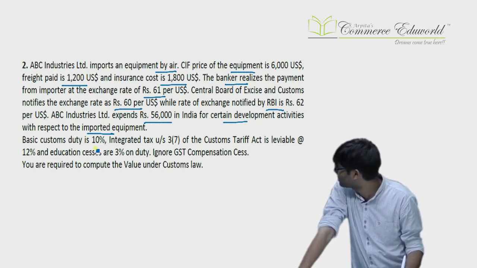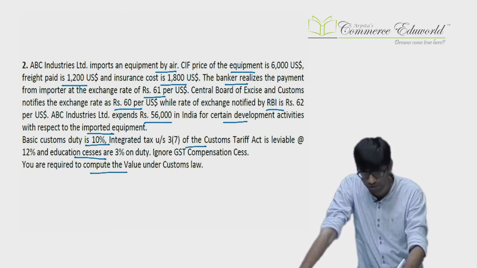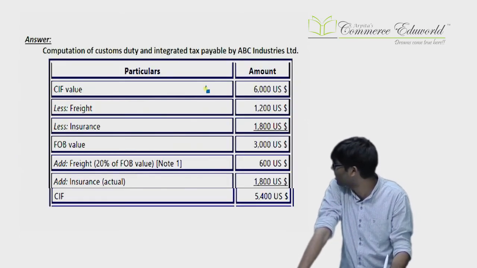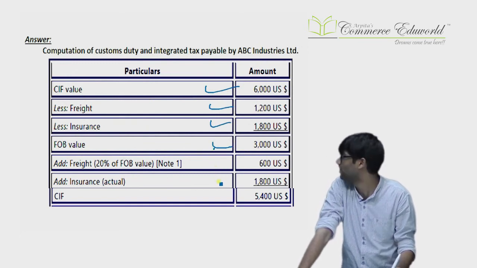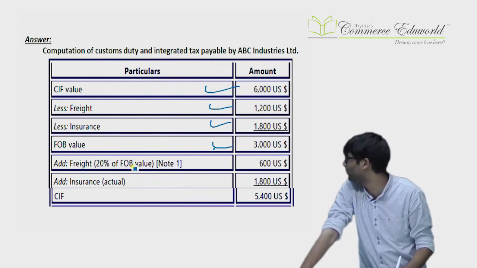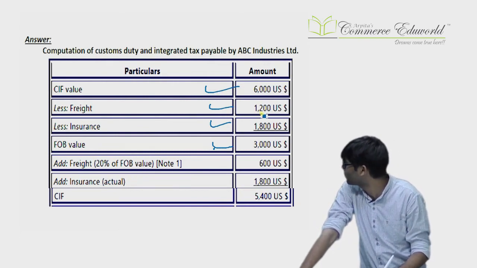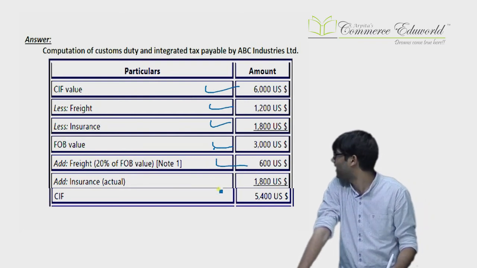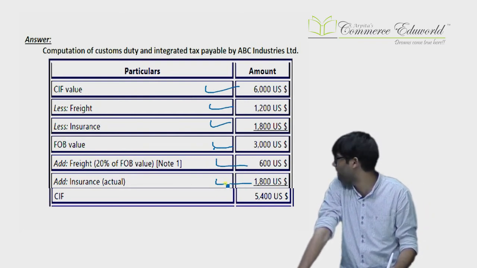Basic customs duty 10%, IGST 12%, SWS 3%, but we are required to compute only the value. When you come to valuation, we'll start with CIF, but we'll remove the freight and insurance. We'll come to FOB, and we'll add freight and insurance as per our convenience because it is air freight. In case of air freight, it is actual or 20% of FOB. Actual is 1,200, 20% of FOB comes as 600. So we'll add 600, which is lower. And insurance actual is given, so we'll add actual and we'll get the CIF.